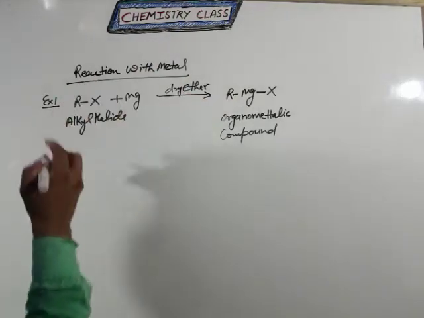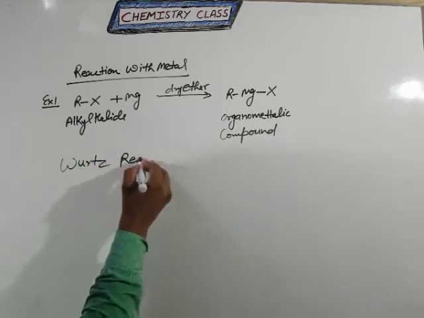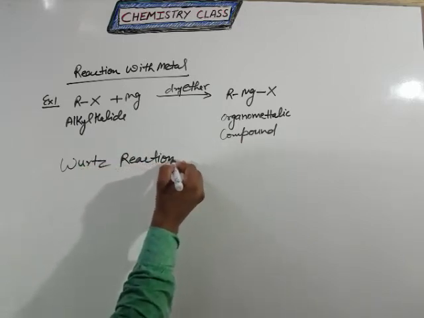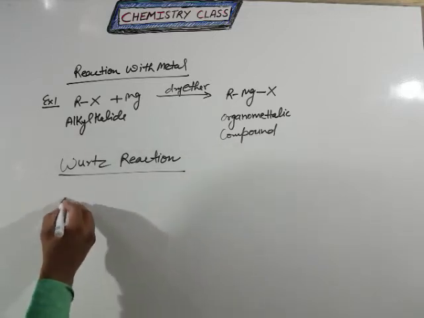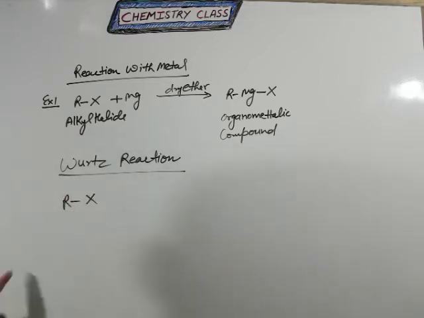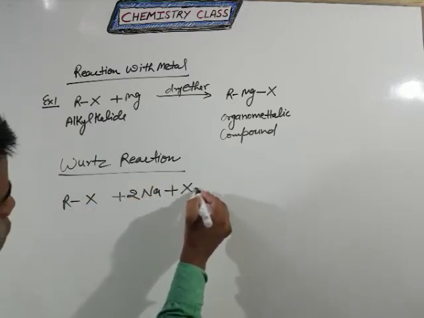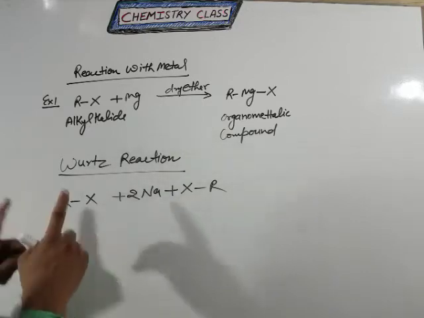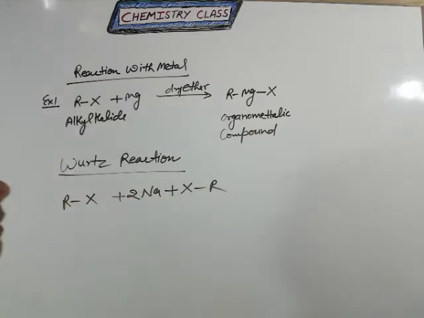Now come to the Wurtz reaction. It is a very famous reaction. So students, the Wurtz reaction means two alkyl halides like RX and two sodium metal. First you write it like that. This is also an alkyl halide group, and this is also an alkyl halide group.